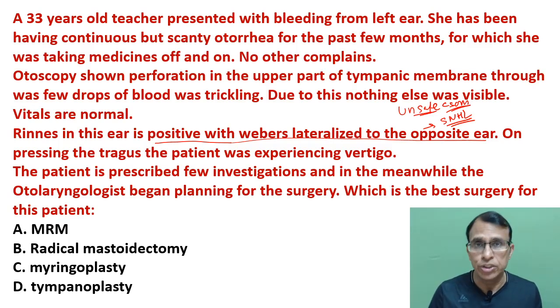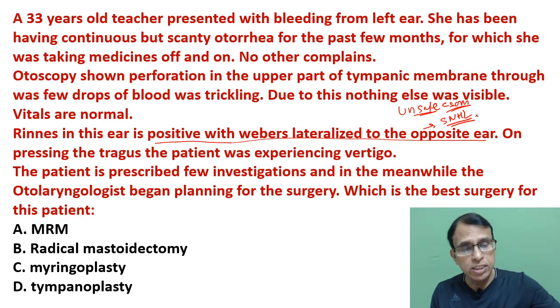Obviously there is a complication. Otherwise middle ear disease, CSOM, unsafe. Why is it called unsafe? Unsafe is called unsafe because it has a tendency to cause sensorineural hearing loss. So this has caused sensorineural hearing loss. That's why this patient has complications. That's why this condition is called unsafe CSOM. And it is proven by the fact that this patient has sensorineural hearing loss.